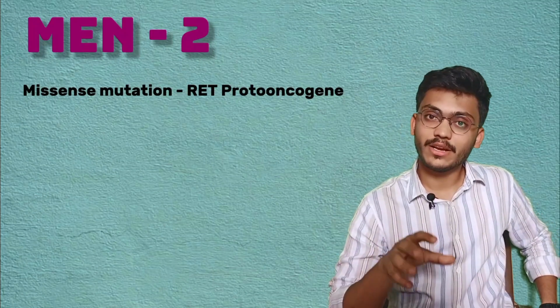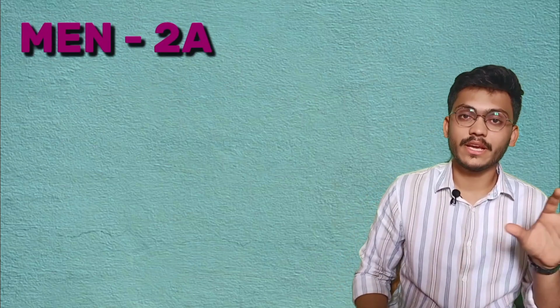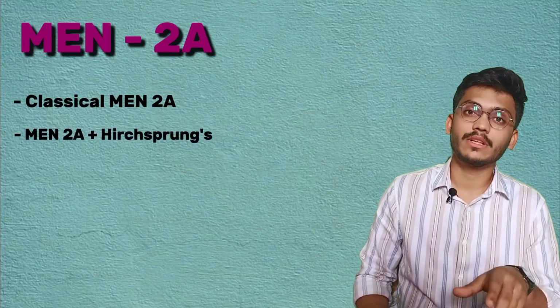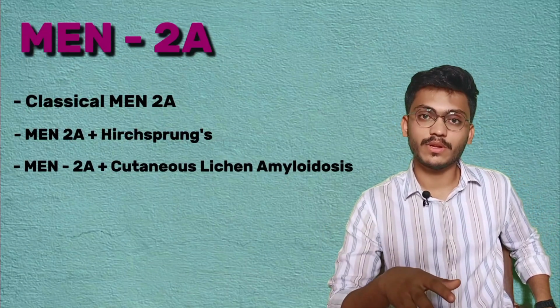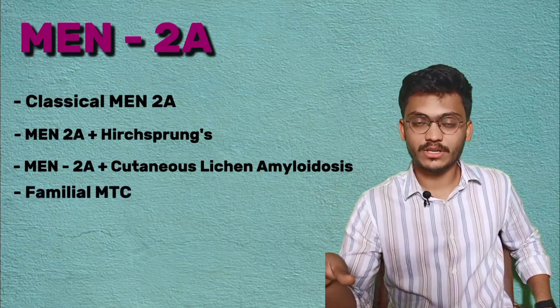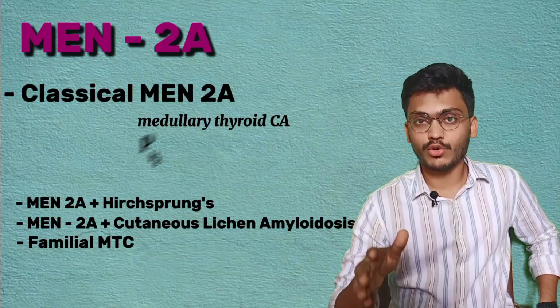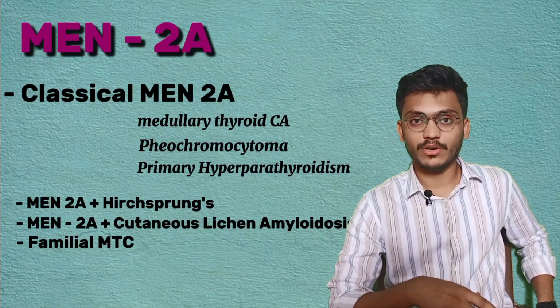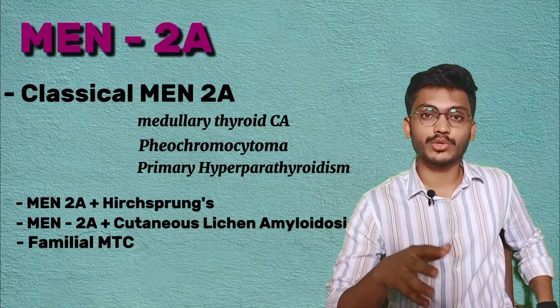Next we will move on to MEN 2. Multiple endocrine neoplasia type 2 occurs because of a missense mutation in the RET proto-oncogene. MEN 2 is divided into MEN 2A and MEN 2B. MEN 2A is again divided into 4 types: classical MEN 2A, MEN 2A associated with Hirschsprung's disease, MEN 2A associated with cutaneous lichen amyloidosis, and the last one, isolated familial medullary carcinoma of the thyroid. Classical MEN 2A has 3 manifestations: medullary carcinoma of the thyroid, pheochromocytoma, and primary hyperparathyroidism. Out of these, MTC, medullary carcinoma of the thyroid, is the most common finding.